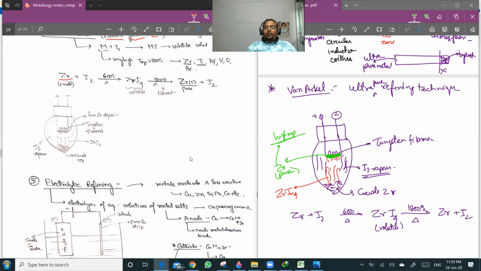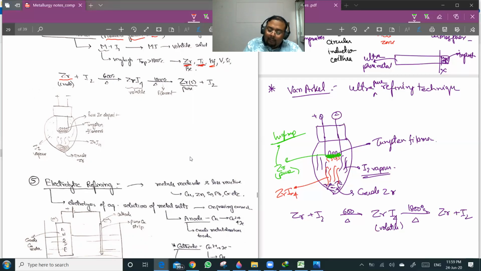It is a type of vapor phase refining technique because you are getting an intermediate compound which is volatile. But zirconium is not low melting; it has a very high melting point. So even at a temperature of 1800 degrees centigrade, it does not melt. So this is mainly used for zirconium, titanium, hafnium, vanadium, silicon, and beryllium.